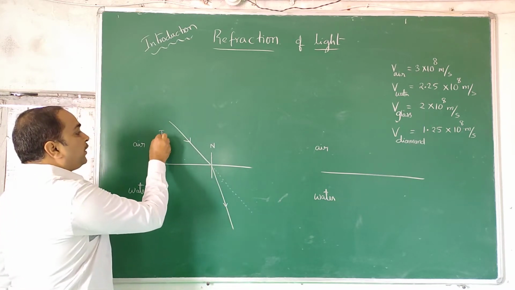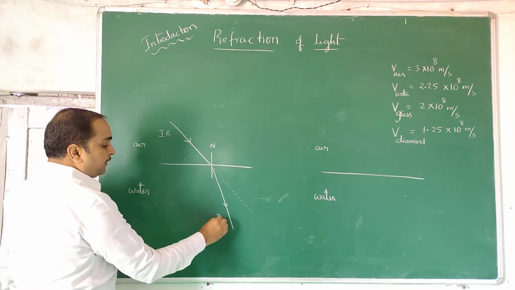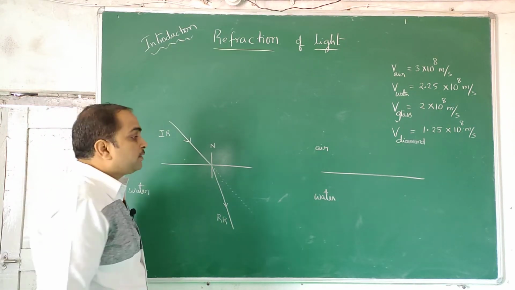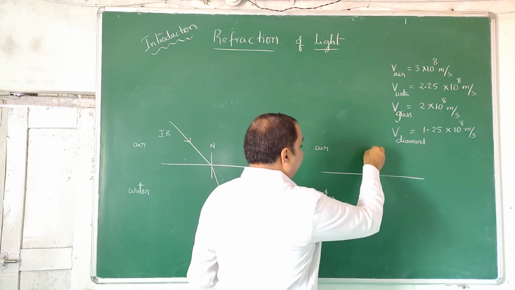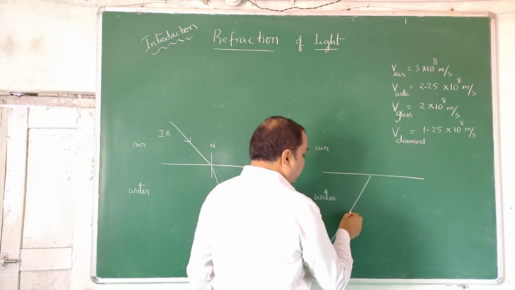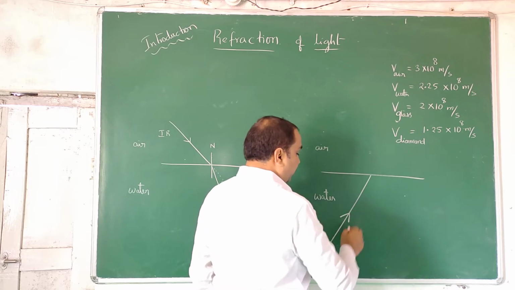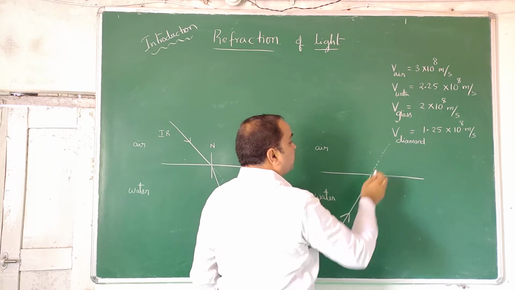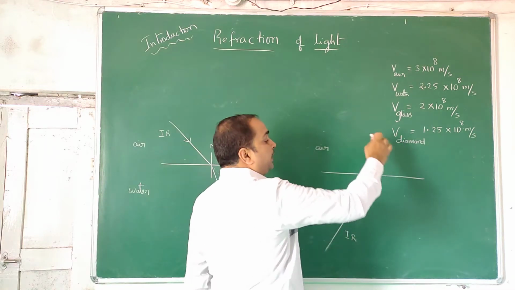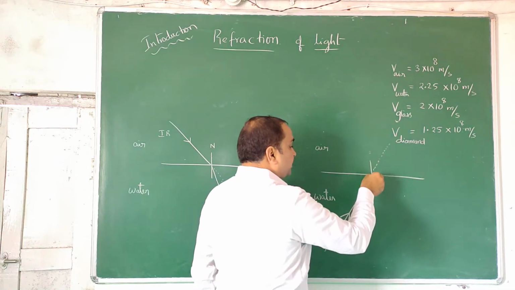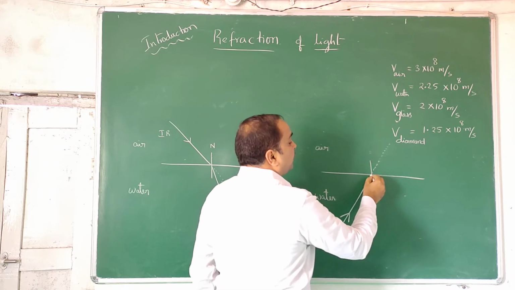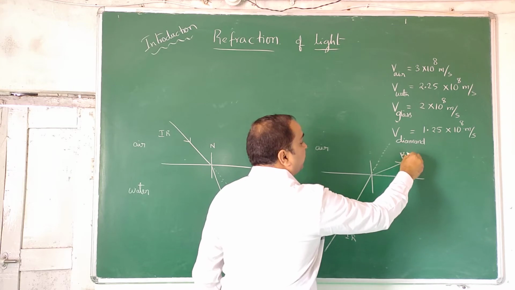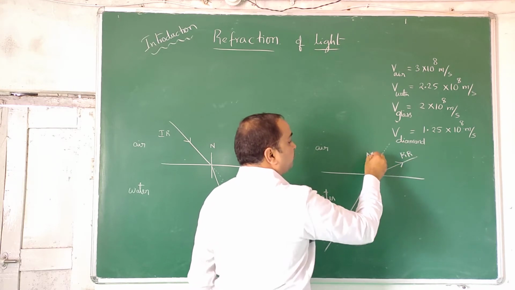So this is the incident ray, this is the refracted ray, this is the normal. Similarly, if light is allowed to go from water, this is the incident ray, and we expect the light to go straight according to rectilinear propagation of light. It is true within water, it is true within air, but whenever there is a change in the medium, then light, instead of going like this, goes like this. This is the refracted ray, this is the normal.